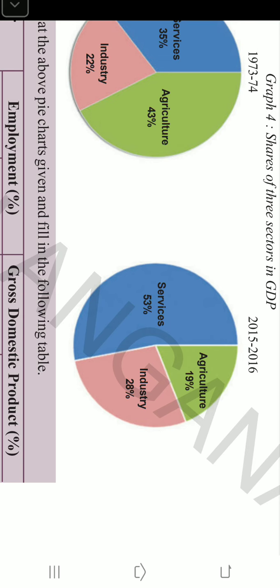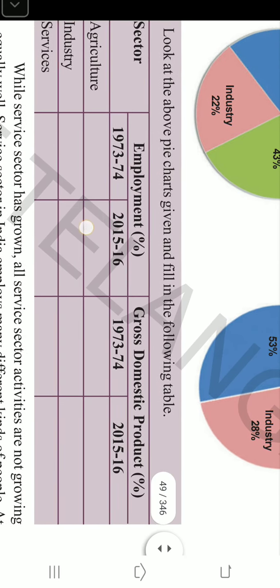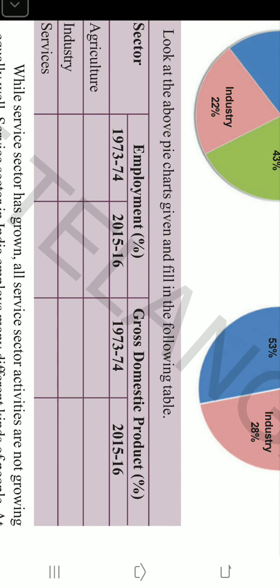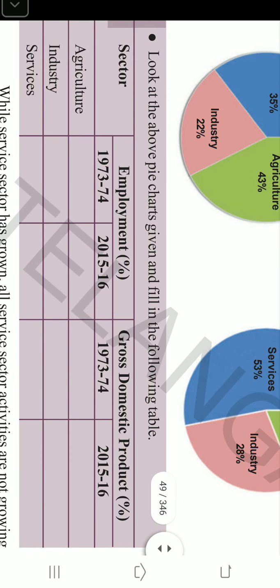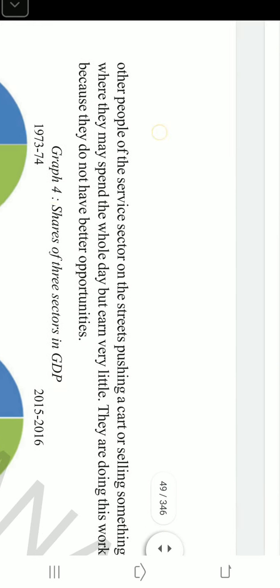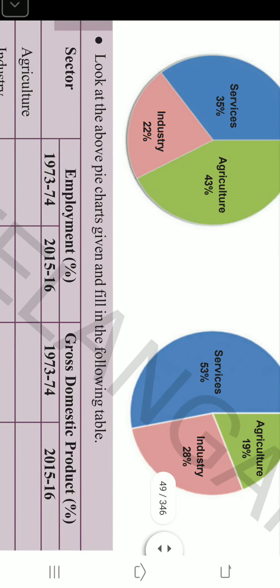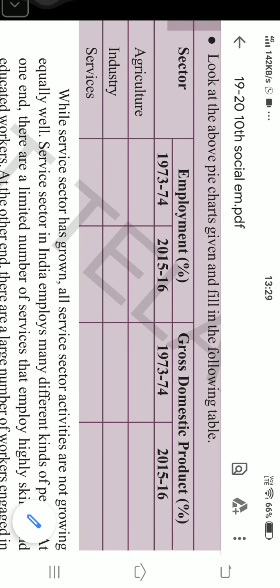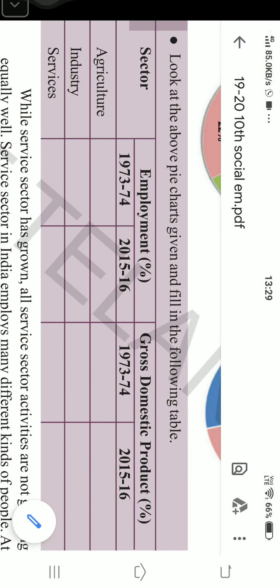To understand this, we have one example. Okay, my dear students, you have to fill this table as per the pie charts. One I will show you. Employment in the agriculture sector in 1973 to 74 is 74 percentage, which should be filled in the column where I have shown the dot. Okay, so let us see that the employment in the agriculture sector is more than required.